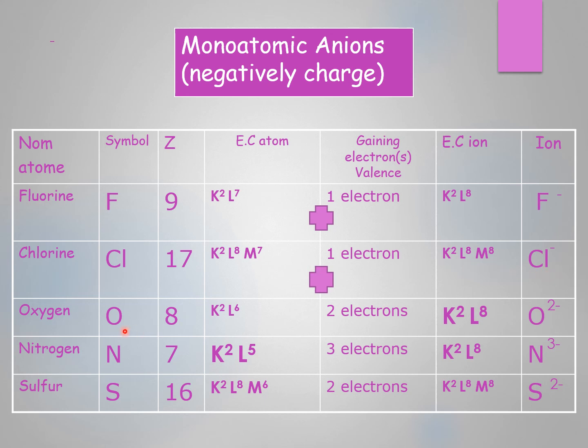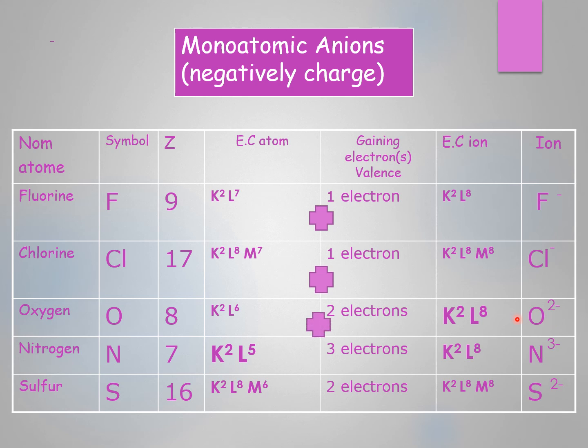Okay, oxygen here has 8 electrons, so the electron configuration of it is K2L6. The last energy level here is L. L contains 6 electrons. The valence electrons here equal 6, which means L here is not saturated, and in order to be saturated, to be 8 electrons, it must gain 2 electrons, and then to be stable, K2L8, and then it will become an ion which is called oxide ion.